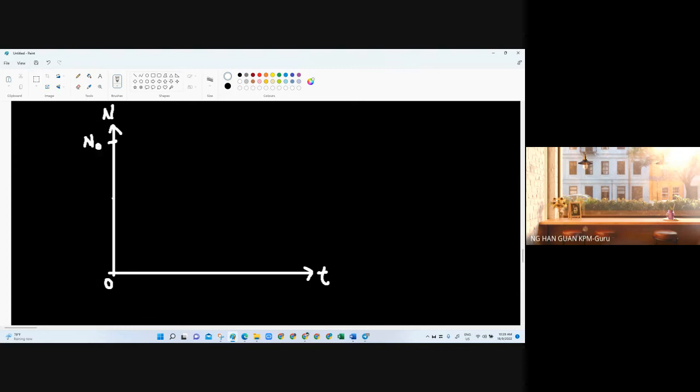After that, you also mark 5 centimeter high from the origin, which is a half. So this one, mark it as N naught over 2. And then you measure again 2.5 centimeter, so you mark here N naught over 4. Okay, and then after that, try to get 1.25 centimeter. 1.25 centimeter, you mark N naught over 8. Right, so with these three is enough already, we're going to show the three half-lives.